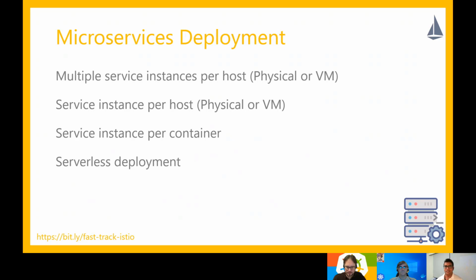So if an organization has a bunch of services running to power their applications, how are we going to deploy them? Because an application generally consists of a number of microservices that work together. So some of the common deployment patterns that you would see across different organizations would fall into one of the four categories. So you would see that either they would be hosting multiple service instances on a single VM,